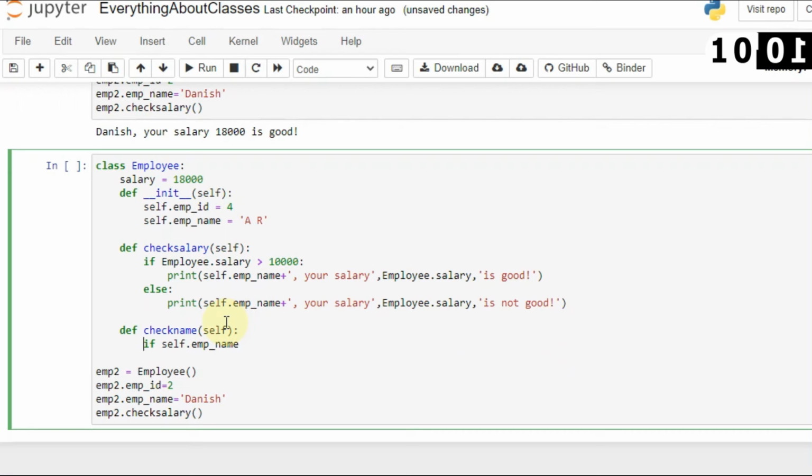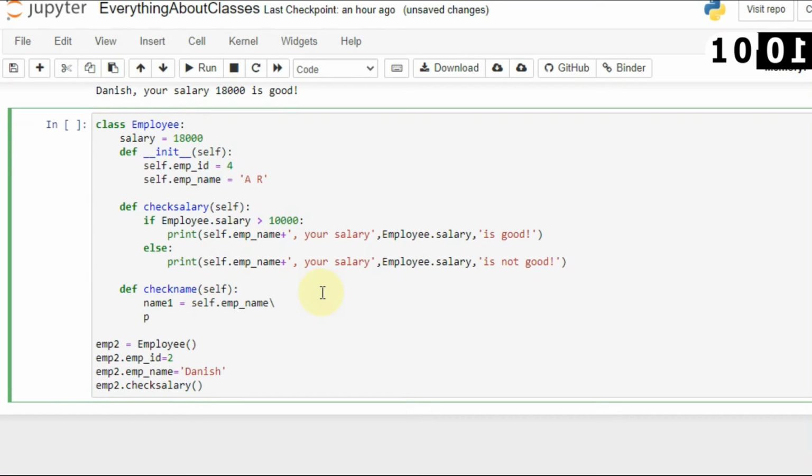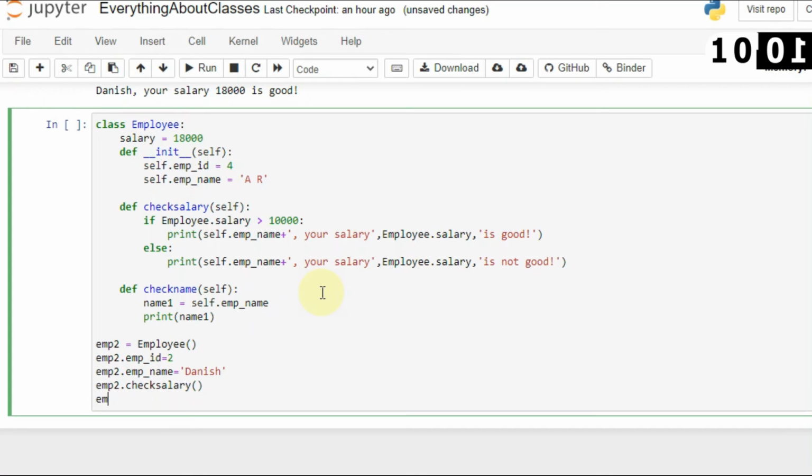You can even store this value in another variable. So let's say I want to access it, so I will say name1 is equal to self dot employee name. Now this value is here. name1 has a copy of this self dot employee name. Here self dot employee name is defined as AR, so AR is in name1 as well. If you print this, you will see that it prints AR. Let me show you first whether it is AR or not. So I will print name1, and now I will access this. So I will say employee2 dot check name.